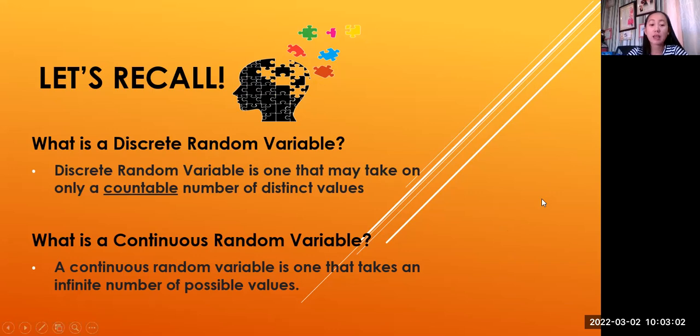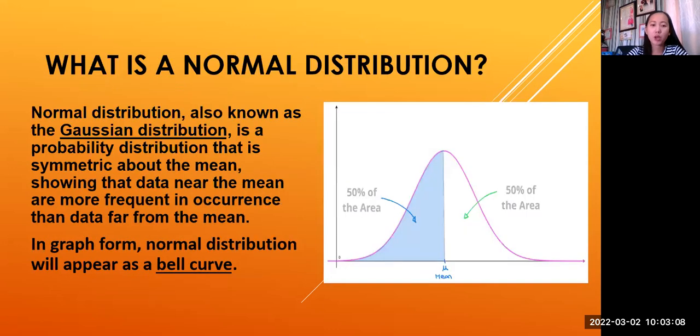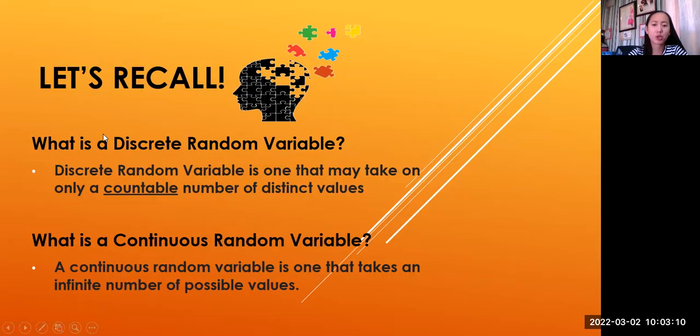So that is an infinite number of possible values. That is a continuous random variable. That lesson, which was already tackled in chapter 1, will also be included here in chapter 2. Later on malalaman natin ano ba yung relationship nito sa lesson natin.